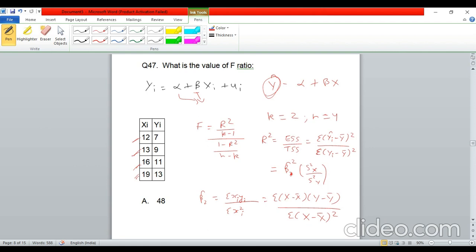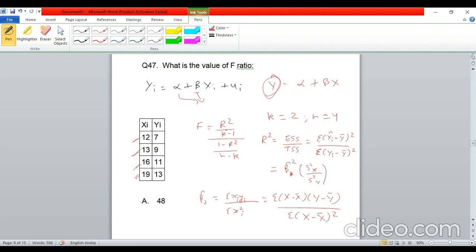Okay, so now we have to calculate the f ratio. So f ratio, we know, this formula you must be knowing, that f ratio is r square upon k minus 1 divided by 1 minus r square by n minus k. Now k, we know here, k is 2 because we have two parameters, alpha and beta, and n is 4. It was given because we had four values for xi and yi, right?